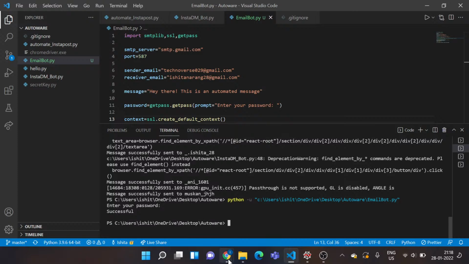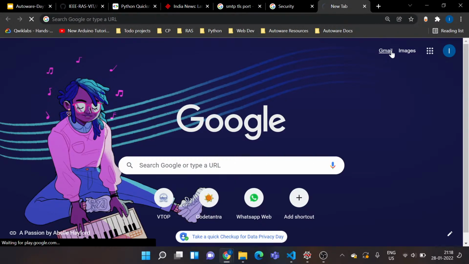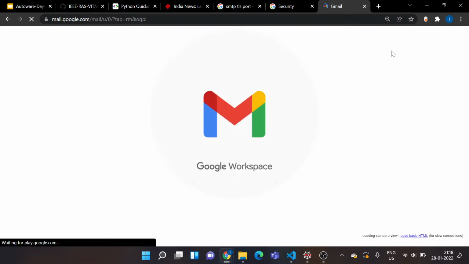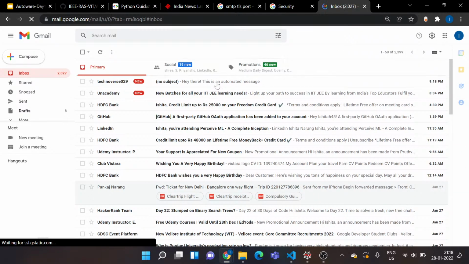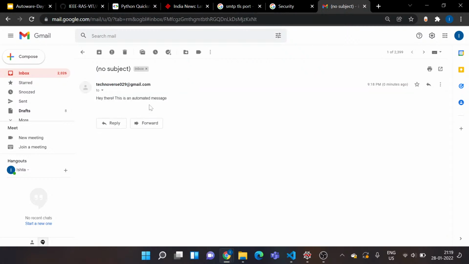Now let's see if I've actually got this email or not. Okay, now I'll just create one more tab, go to my Gmail. Cool, I've actually got this email. So that's pretty cool. I've automated my email using Python. There's some issue with my net. Okay, cool. I've got it. So it says, "Hey there, this is an automated message." That's exactly what I was supposed to send. So we are done with the first task.